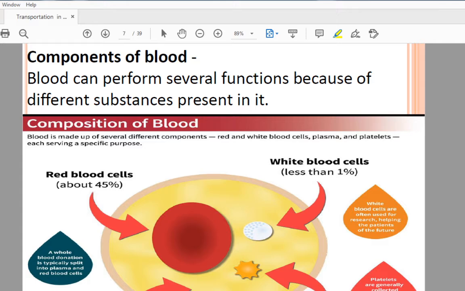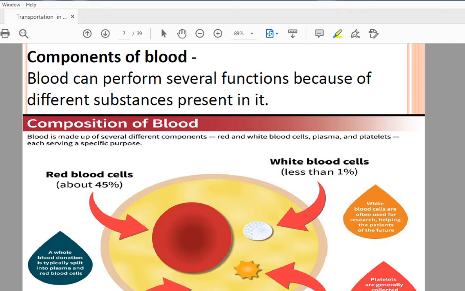Am I going fast? See, the small notes are there, small points are there, so please listen carefully. In this session we are going to learn only about the blood and blood vessels. In the blood we are going to learn about the functions of the blood and the components of the blood. Same with blood vessels: what the blood vessels are, the differences and the functions. Only that much we are going to learn in this session.